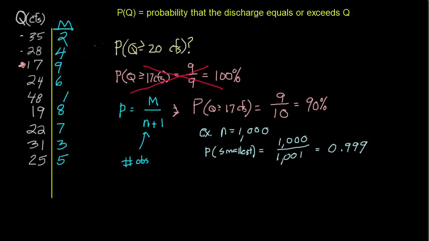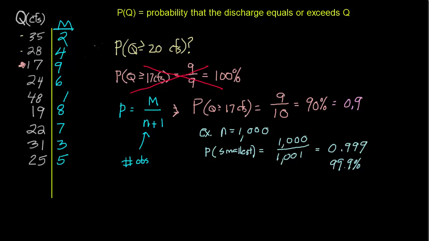Just to be clear, 90% is 0.9. I'm just using the alternative ways of writing percentage. So 0.999 is 99.9%, something like that. So we're almost 100% sure that whenever we look at the river, we're going to see a discharge equal to or larger than the smallest one we saw in nearly 3 years.